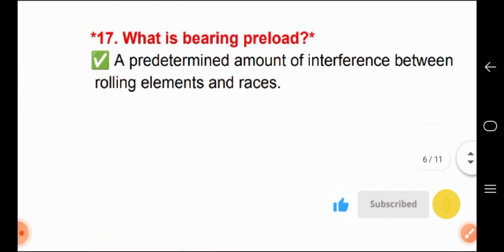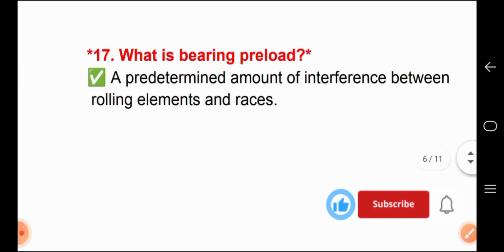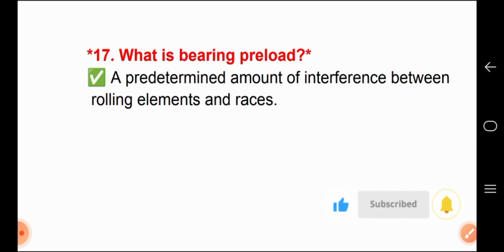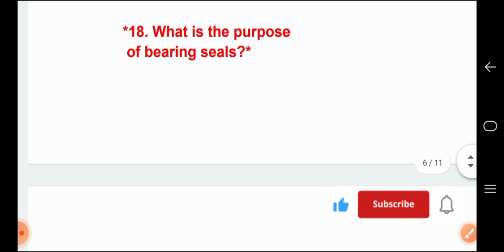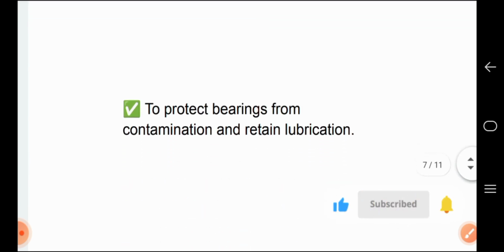Question number 17. What is bearing preload? For answer, a predetermined amount of interference between rolling elements and races. Question number 18. What is the purpose of bearing seals? For answer, to protect bearings from contamination and retain lubrication.